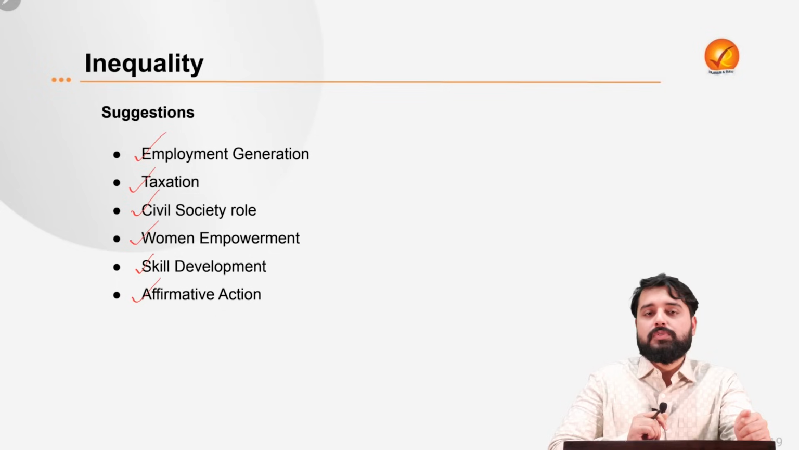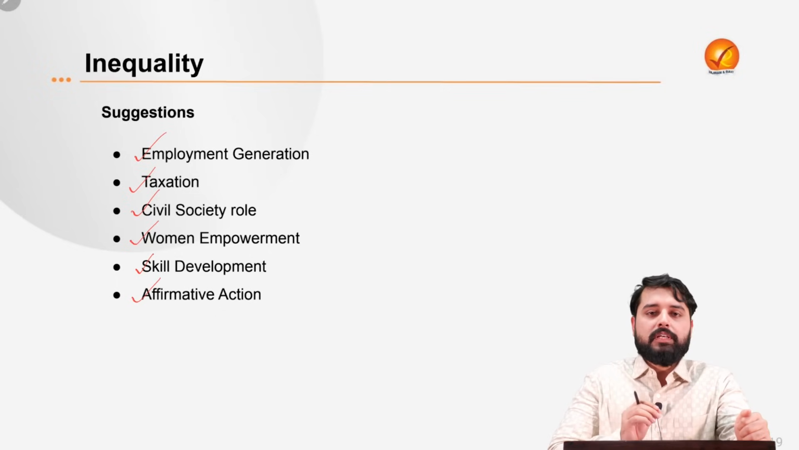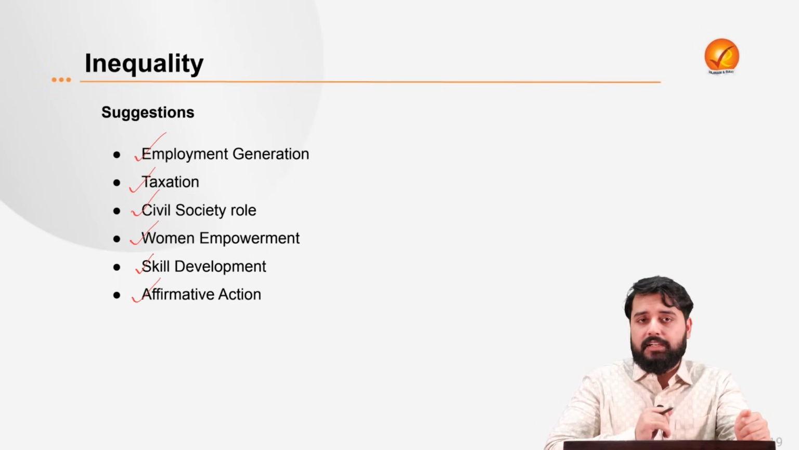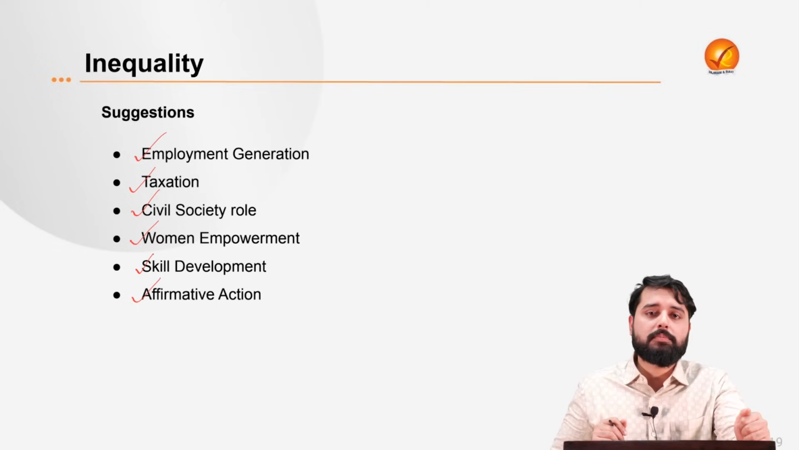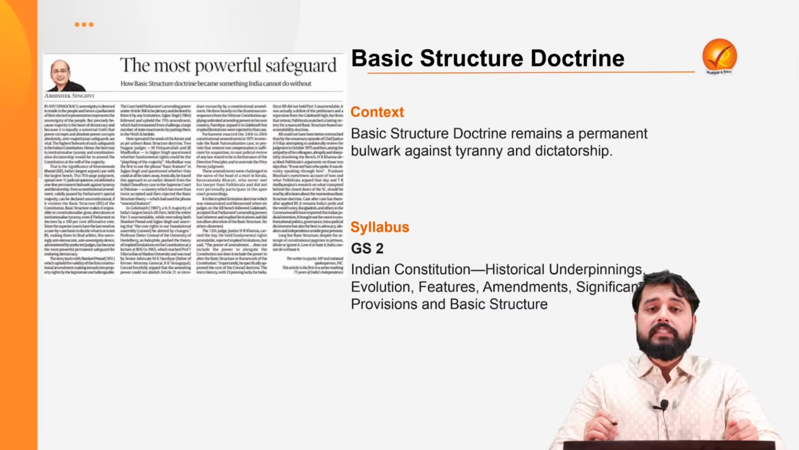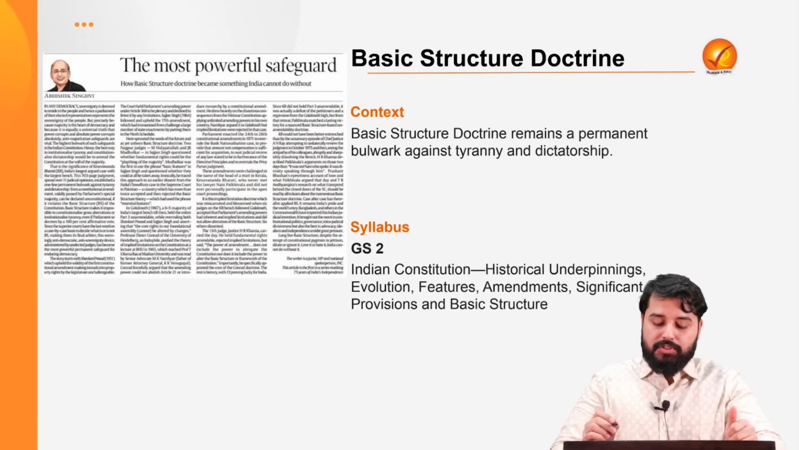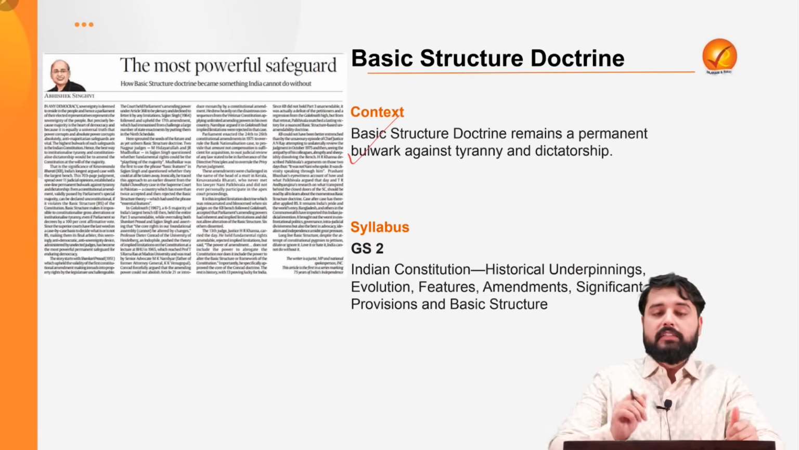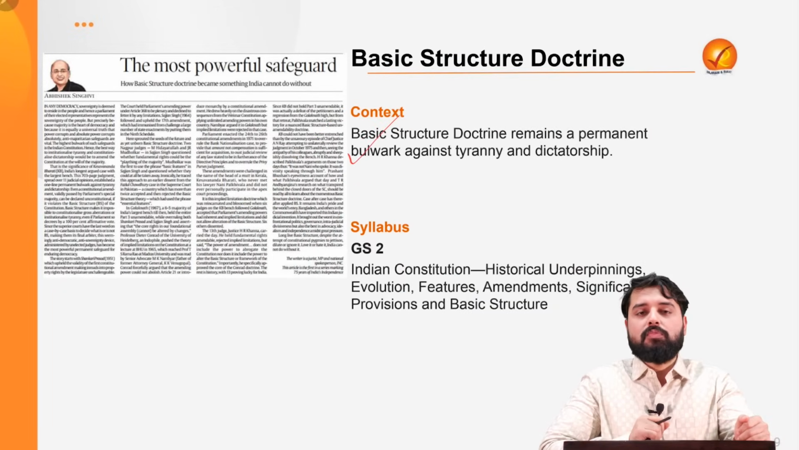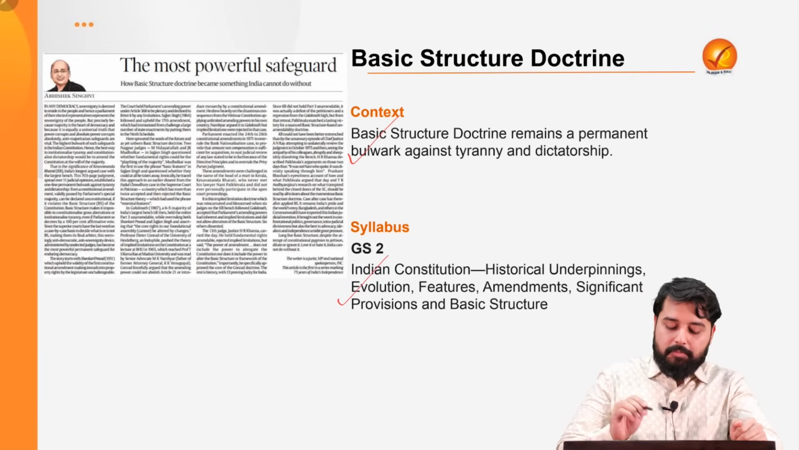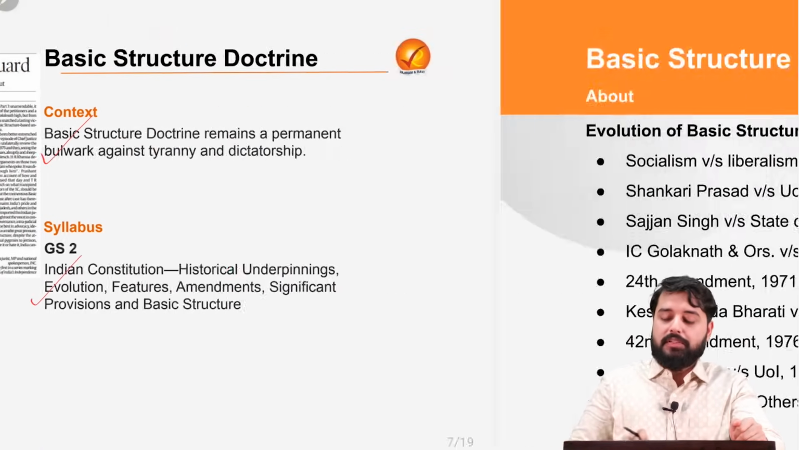Affirmative actions can also be explored, because even the Constitution of India guarantees substantive equality through provisions contained under Articles 15 and 16, and not only procedural equality as per Article 14. Now, the next article is related to basic structure doctrine. The context behind it is that it remains a permanent bulwark against tyranny and dictatorship. This is important in the paper GS2 under the topic basic structure.